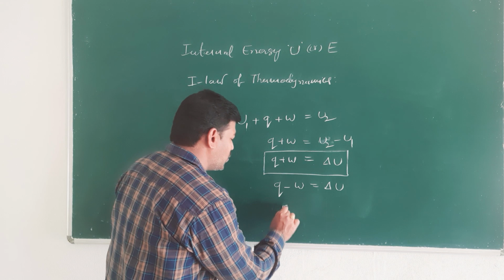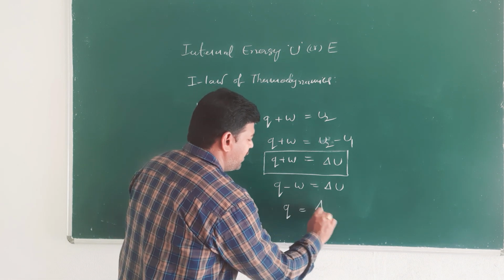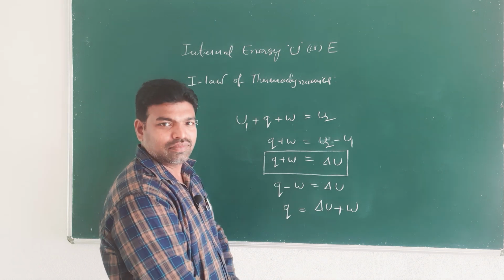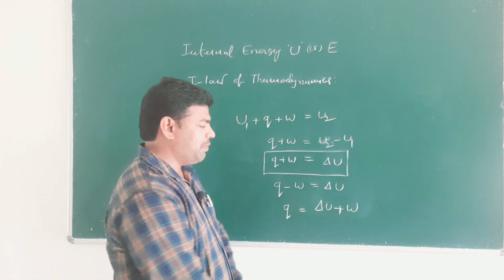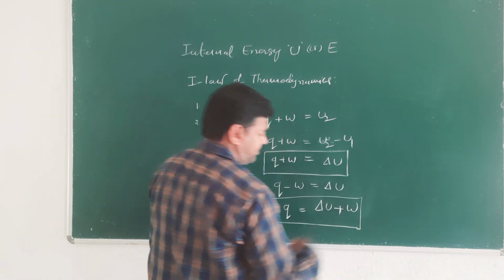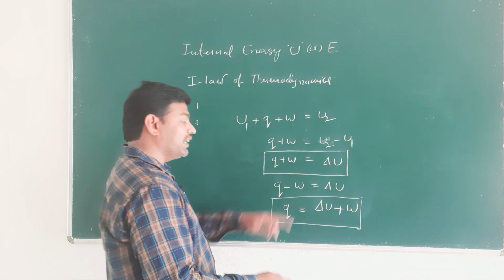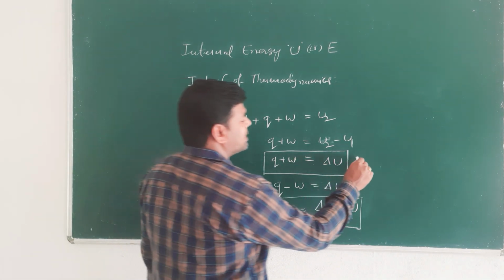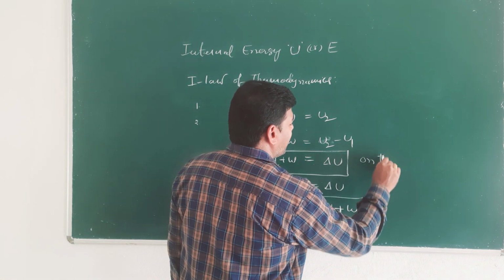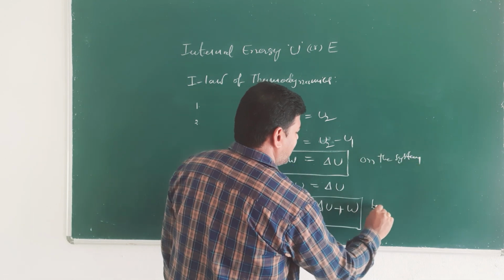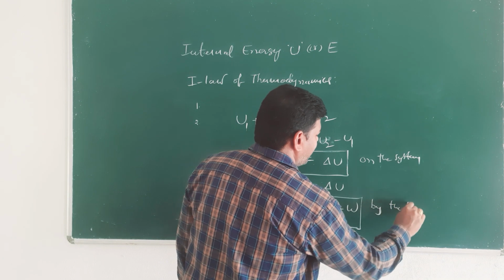Now you can write Q is equal to delta U plus W. This is in the case of work done by the system. The earlier one is work done on the system, and this is work done by the system.